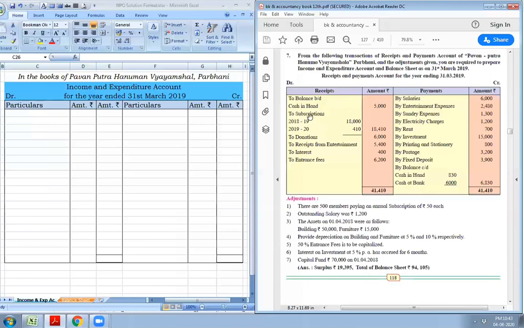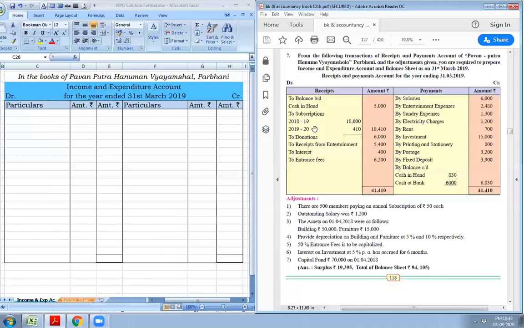Next is subscription. It is income. But there are two subscriptions given in the question. First, subscription for 2018-19, rupees 18,000. This is the current year subscription, so this is the income for current year. And subscription for year 2019-20, 410 is given. This is the subscription received for the next year, which is received in advance in the current year. So this becomes the liability for current year.